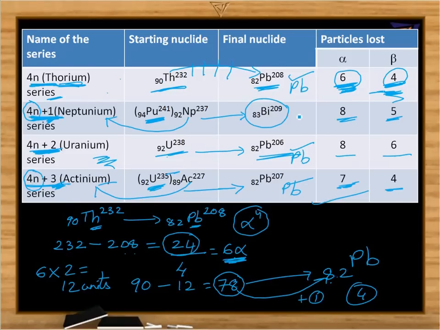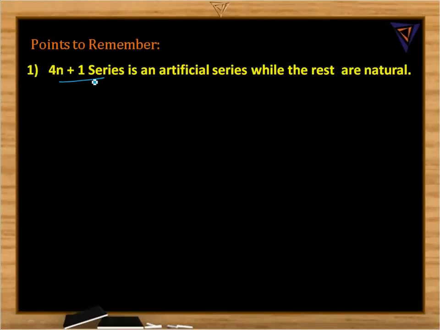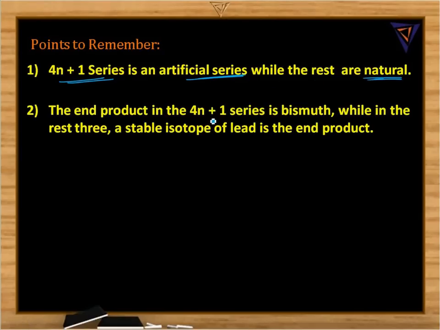Let's make some conclusions based on this. Some additional points which we need to remember. The 4n plus 1 series is the artificial series, while all the others are natural radioactive disintegration series. So out of the 4 series, the only artificial series is 4n plus 1 and the remaining are natural. Then the end product, as just mentioned, in the 4n plus 1 series is bismuth, while in the case of all the other series, it is lead.